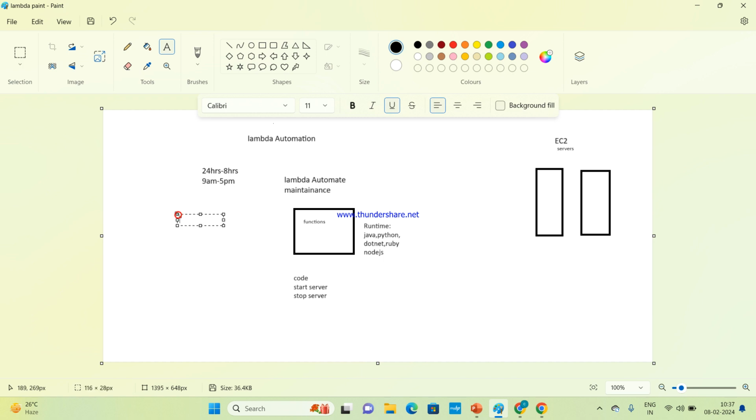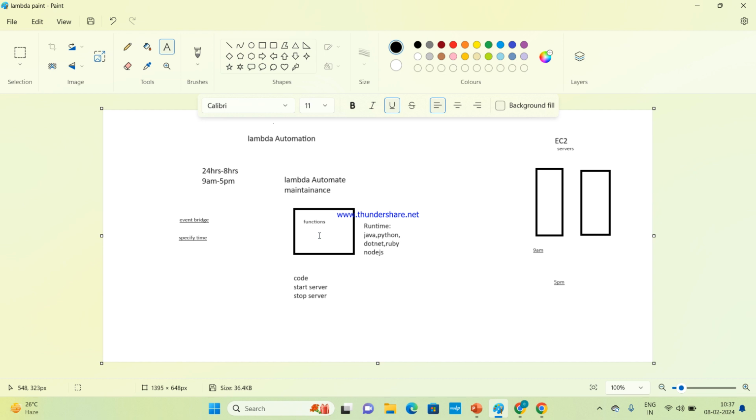We are going to learn that service. In EventBridge, we specify the time at which the servers need to start and stop. So in the Lambda function, we write the code to start the servers at 9 a.m. and stop the servers at 5 p.m.